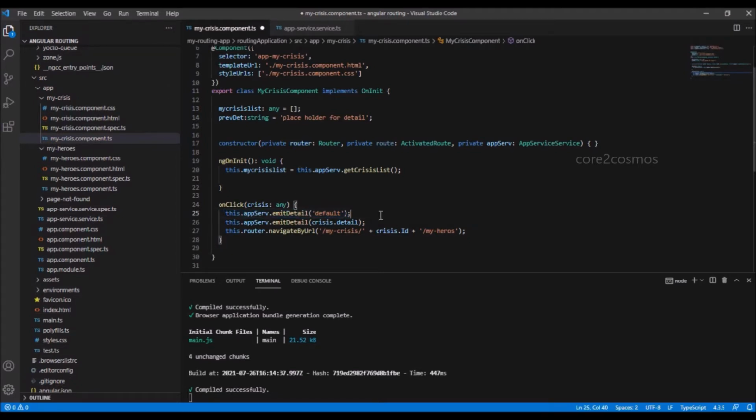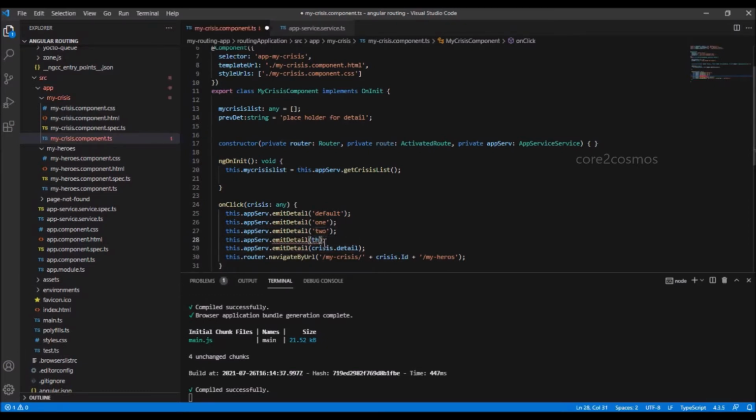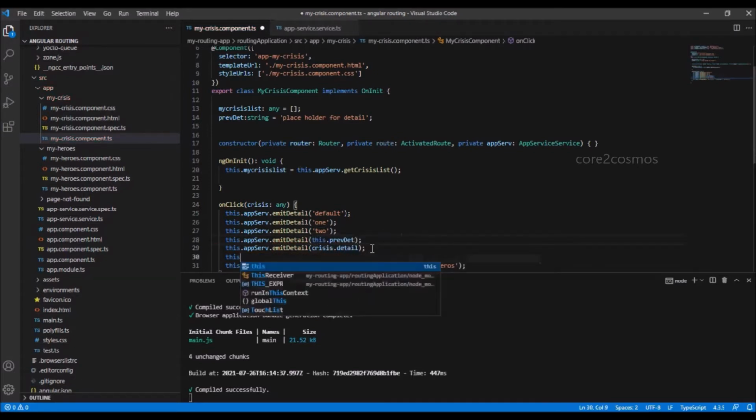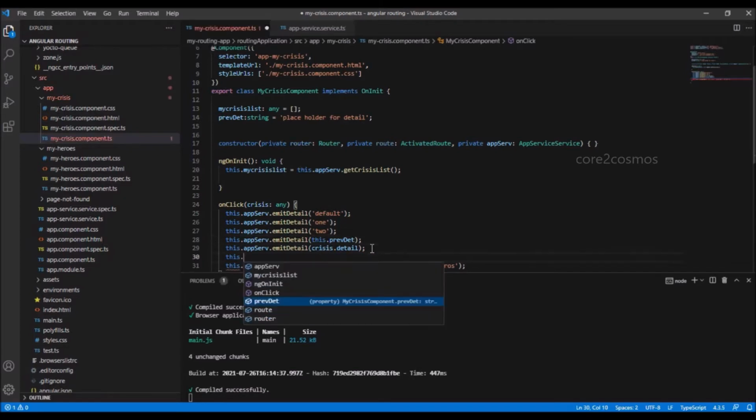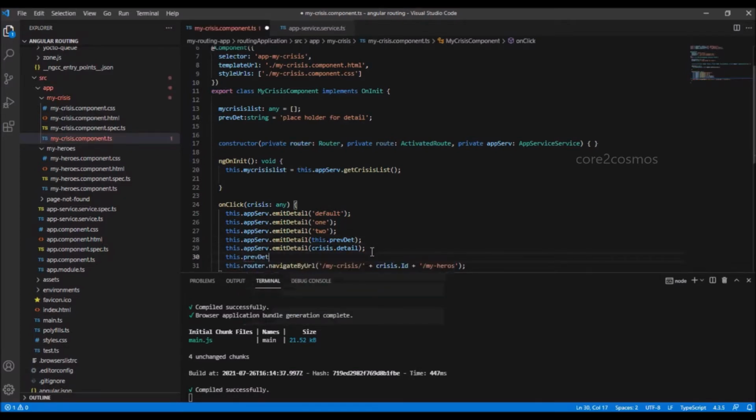Similarly, I am emitting the values 1, 2 at line number 26 and 27. At line number 28, I emit the value previous detail. Once after emitting the actual detail at line number 30, I am assigning the previous detail variable with crisis.detail value.